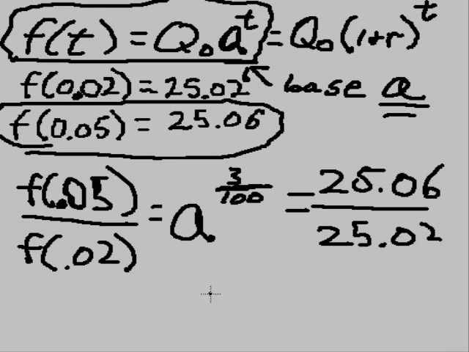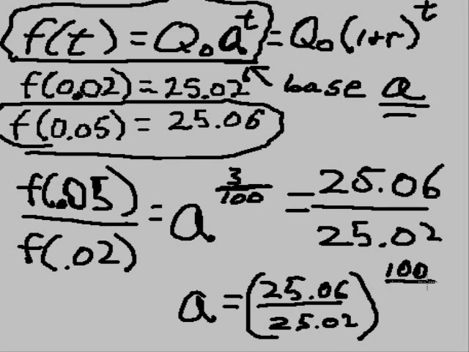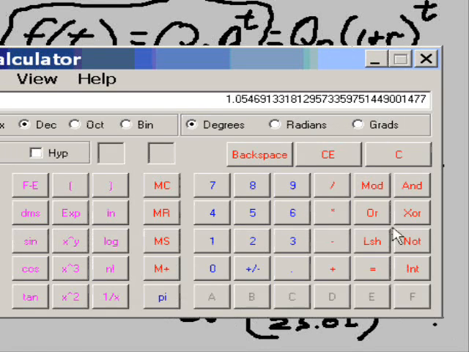We know what to do now. A is going to be equal to 25.06 over 25.02 raised to, not 3 over 100, but 100 over 3. It's got to work. Okay, let's find out if this is true. The only way to do this is to go to our handy calculator and find out.